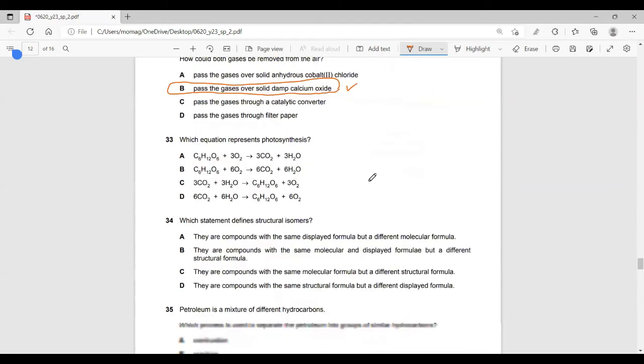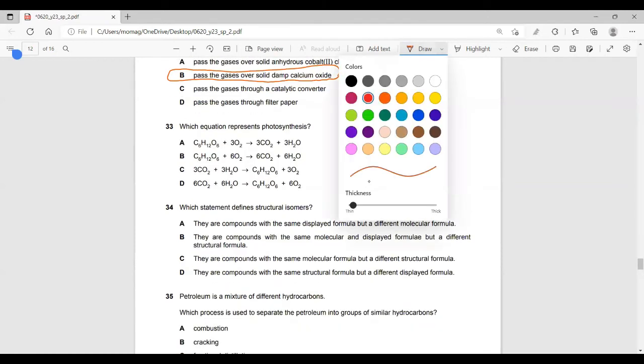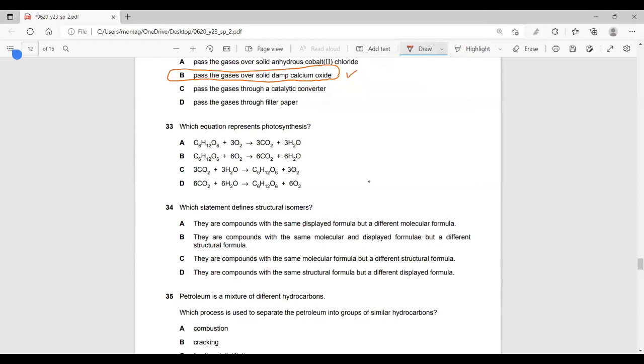Question 33. Which equation is photosynthesis? A recall question. Photosynthesis needs carbon dioxide and water to give glucose and oxygen. In this equation, glucose has no coefficient, and glucose is a product, so it could be C or D. Reactants are carbon dioxide and water.